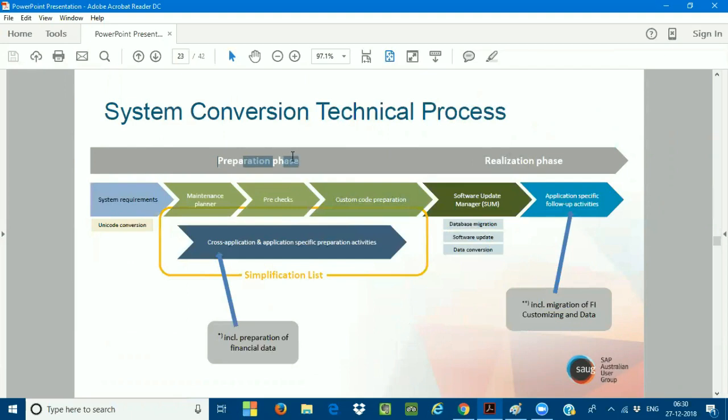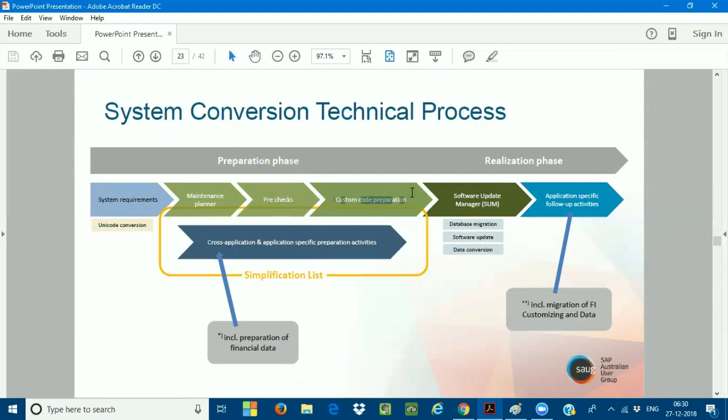One is called the preparation phase. The preparation phase is very, very important. Before we go for the realization, the preparation phase covers the system requirements. First of all, I need to concentrate on the system requirements. I'll discuss all these things. The second one is the Maintenance Planner, a very important tool to check your complete system, add-ons, and the pre-checks, which are very important to check your system consistency, and the custom code preparation.